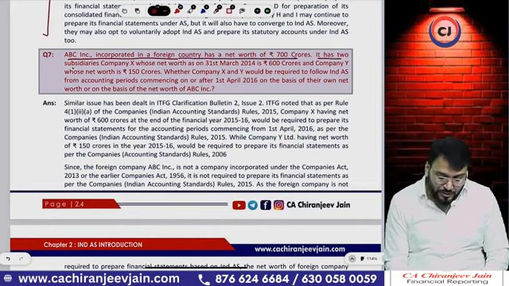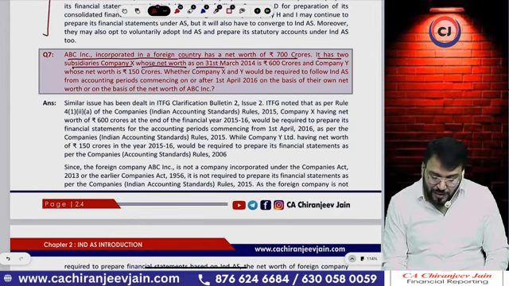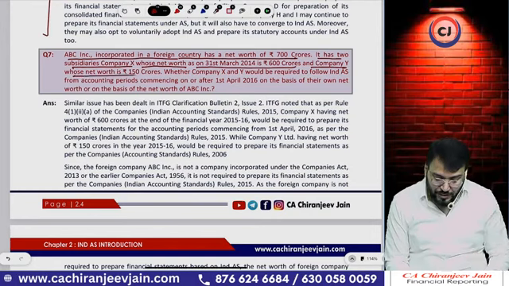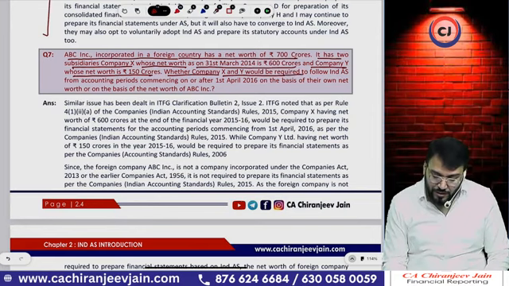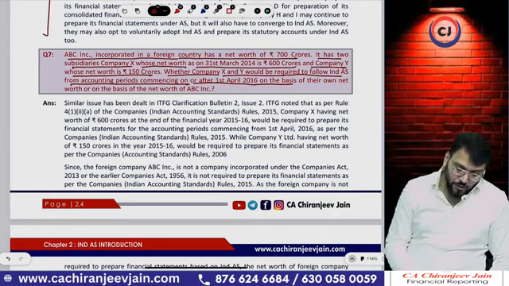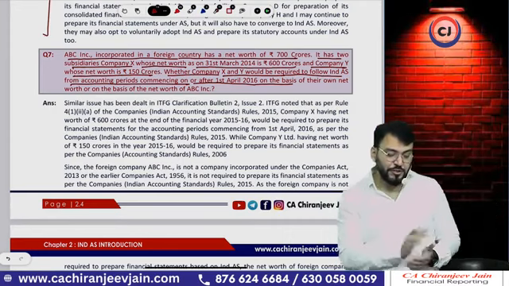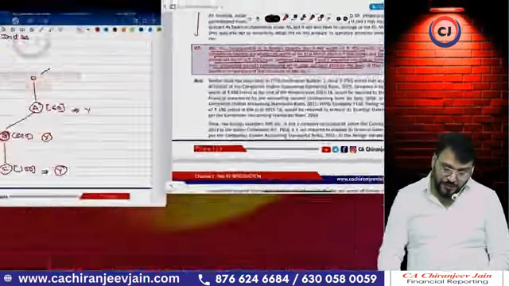It has two subsidiaries: company X, whose net worth as on 31st March 2014 is 600 crore, and company Y, whose net worth is 150 crore. Would company X and company Y be required to follow Ind AS from the accounting period commencing on or after 1st April 2016, on the basis of their own net worth or on the basis of the net worth of ABC Incorporation? That is what they have given.